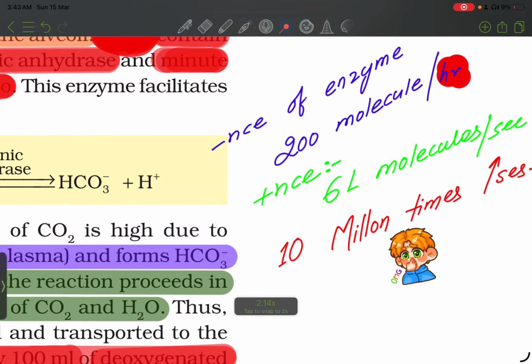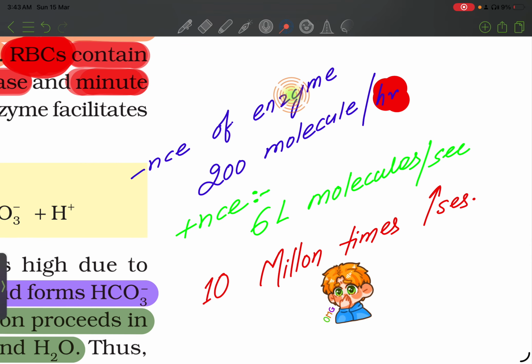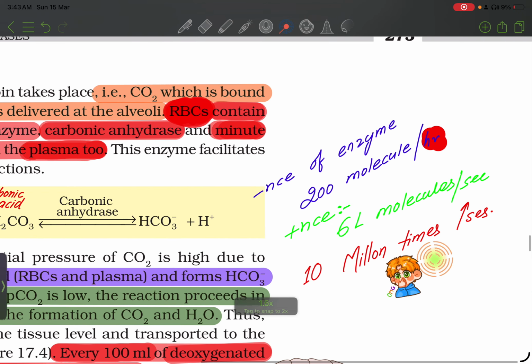One important data: in the absence of enzyme carbonic anhydrase, the number of carbonic acid molecules formed is 200 per hour, but in the presence, 6 lakh molecules form per second, which increases the rate by about 10 million times, as given in the biomolecules chapter.